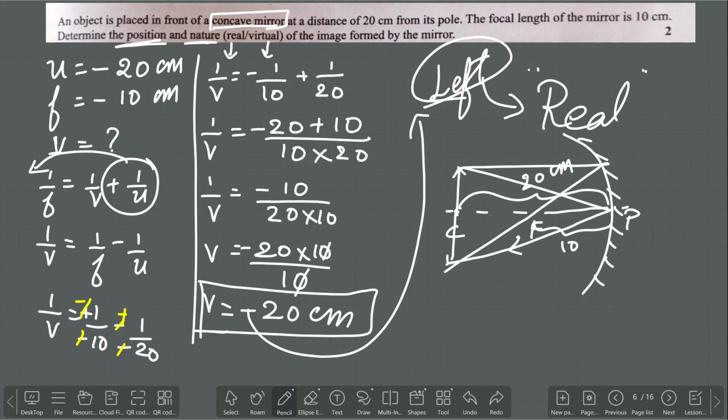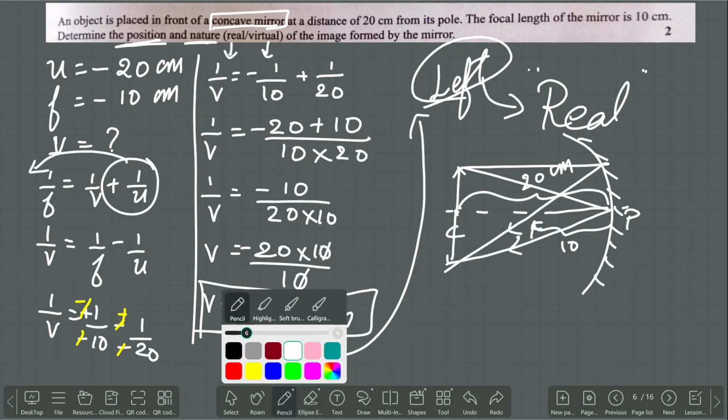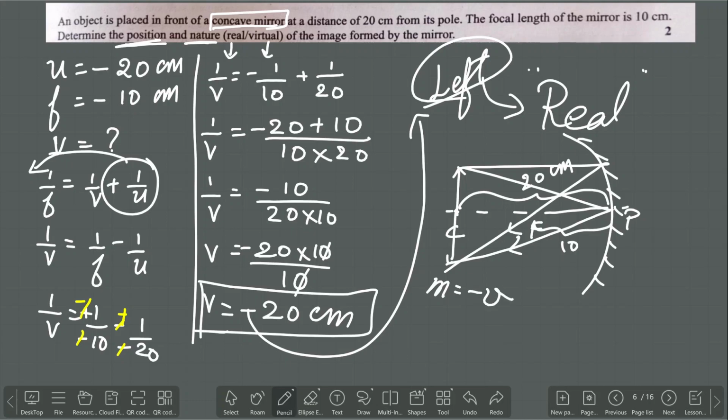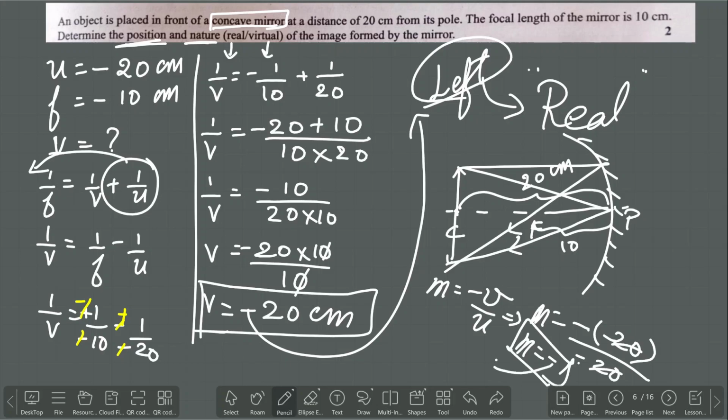Either you can prove by using the ray diagram, or even you can prove by using the magnification. Just write it as m is equal to minus v by u. m is equal to minus, what is the value of v? We calculated minus 20, the whole divided by, what is the value of u? Again minus 20. Minus into minus is plus, plus by minus is minus. So m is equal to minus 1. The negative magnification represents the nature of the image you obtained, it is called a real image. So the answer is real.